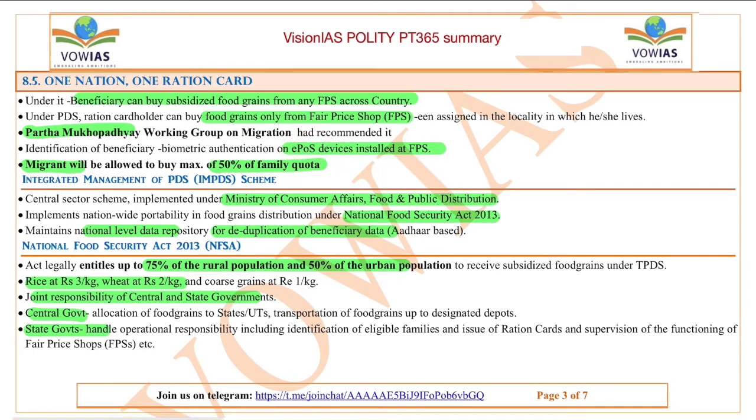The migrant who has moved from a village to a city is allowed to buy a maximum of 50% of the family quota from a fair price shop which is not in his area. From the fair price shop in his own area, he can buy 100%. But from a shop which is not in his area, he can buy only 50% of the family quota at maximum.